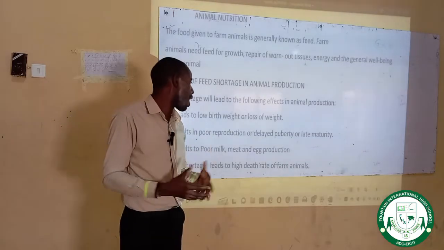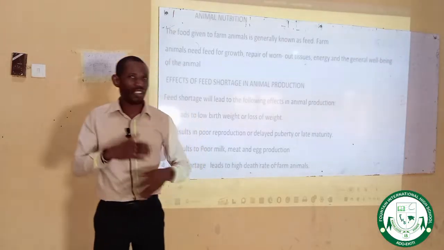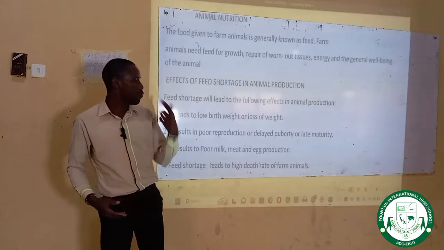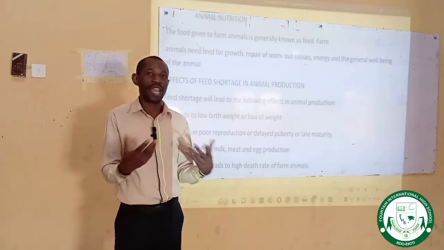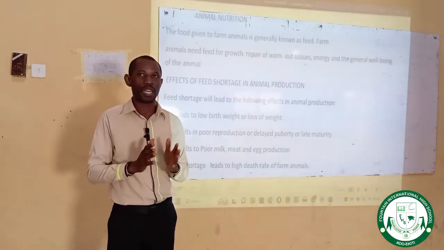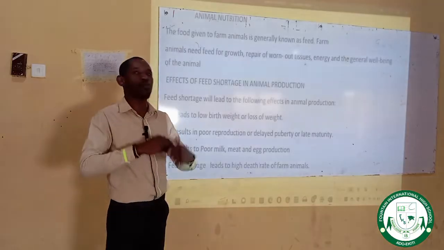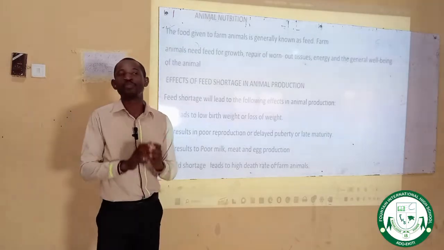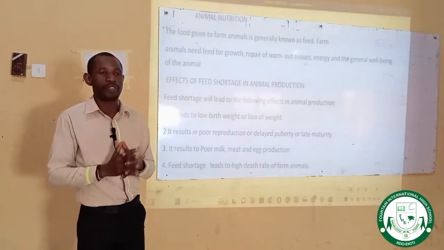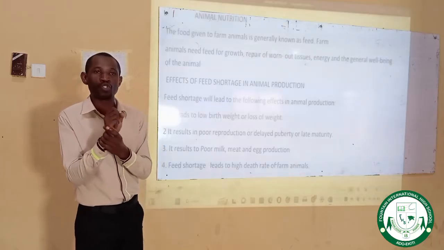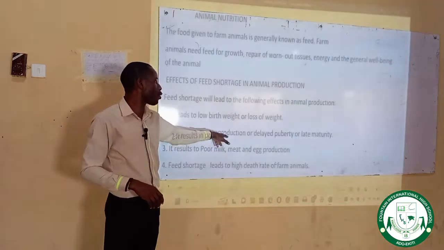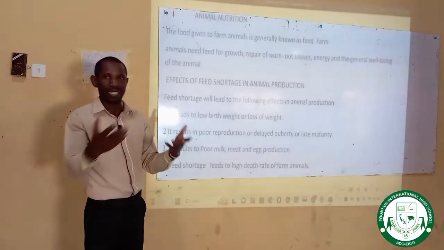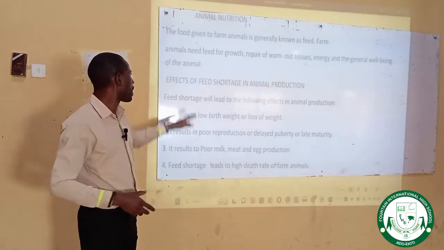I said earlier that if your animals are not given adequate feed in the course of their production, the quality is affected. Let me use egg production as an example. If you have a broiler that is weak because of egg production, and it is not given adequate feed, apart from the fact that there won't be a regular laying of eggs in that particular bed, one thing that will also be noted is a reduction in the size of the egg. The egg may not be big, it may be too small. Why? Because the feed given to the animal is grossly inadequate. These are some of the effects that can be displayed by any animal when there is a shortage of feed in their production.